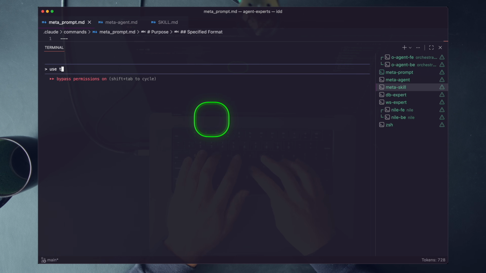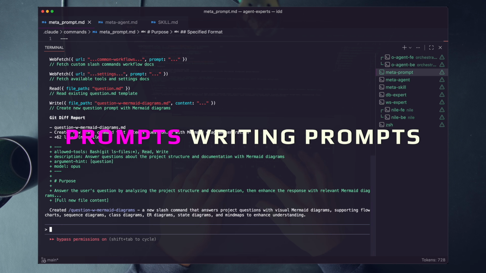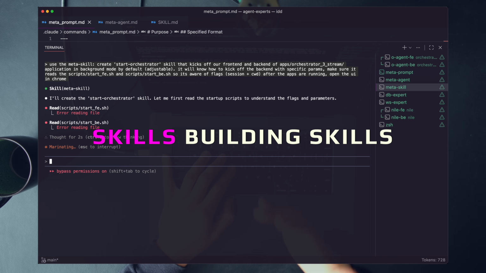And finally, we'll use the meta skill to create a start orchestrator skill that's going to kick off the front end and the back end of our multi-agent orchestration application that we covered in lesson 4. We have prompts writing prompts, agents building agents, and skills building skills.